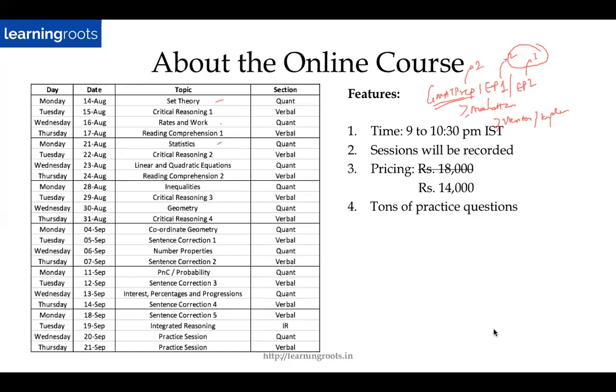Okay, how much set theory have we covered today? Concept-wise, we have covered conceptually everything. In the first session that we will be doing on Monday, I will be covering the concepts again, but I'll give you fresh questions to solve, so the questions will be different. The first day is also an introduction to GMAT, which I forgot to mention here. So it's introduction to GMAT plus set theory. I'll be talking a bit about the GMAT, and explaining in more detail the mocks, what material to use, how you should prepare for it, what a good study plan is, and so on. I'll do that on the first day, and then of course we'll be covering the rest of set theory.